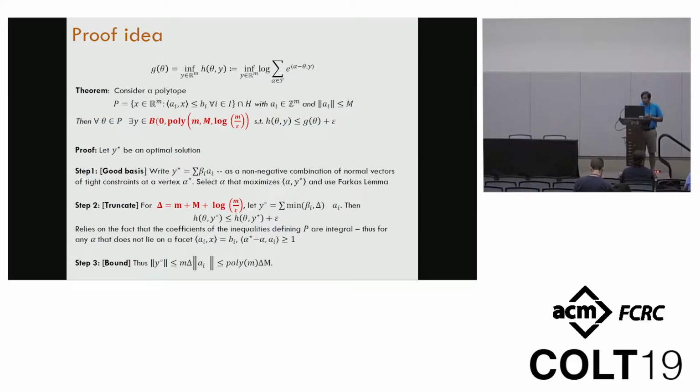The proof is not difficult. It just relies on a careful analysis of the optimal solution. You start with the optimal solution. Even though it lies at infinity, it has some direction.